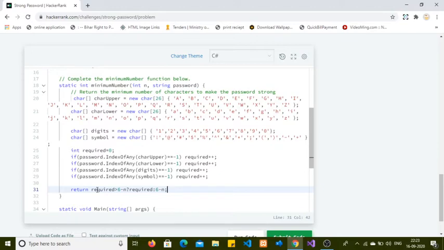I am using a ternary operator. If the condition is true then it returns required, otherwise it will return 6 minus n.